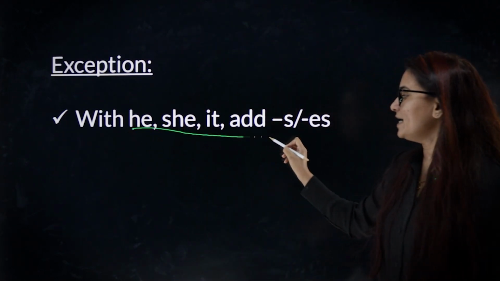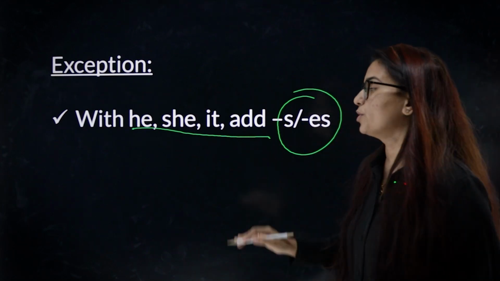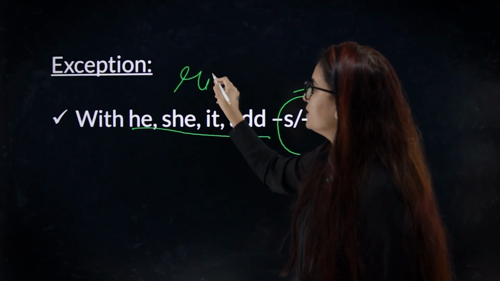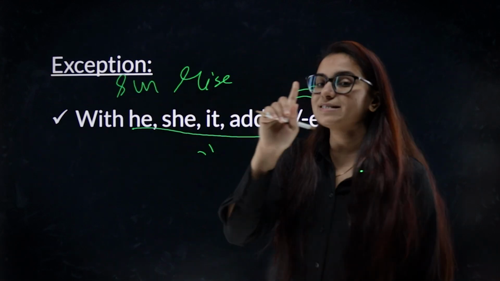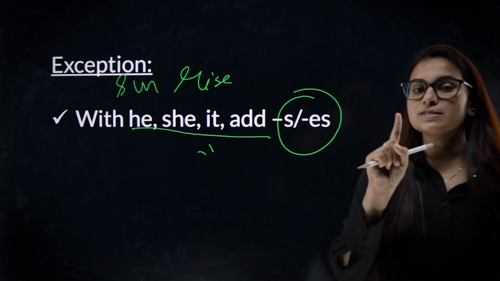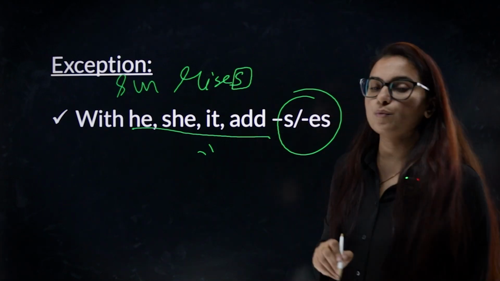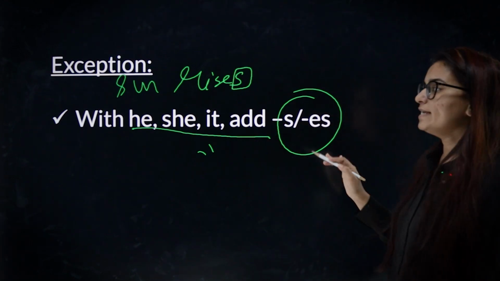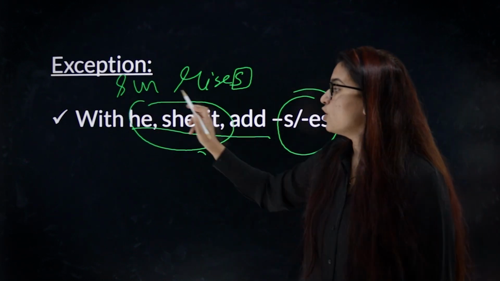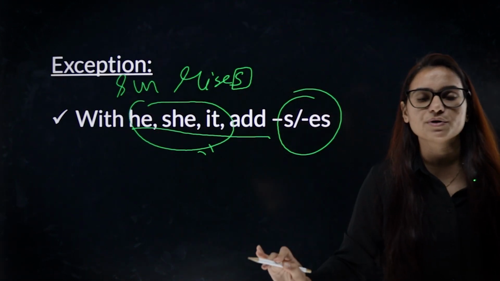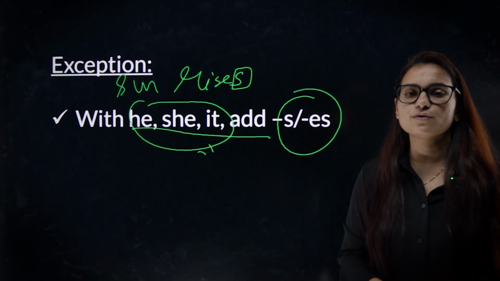With he, she, it, you will always add s and es at the end of the verb. So when I say rise, since we were talking about sun, which is only one, it's singular. There is only one sun, which is singular. So you have to put s or es at the end of the verb. So whenever you have he, she, it, or any singular noun, any singular subject, you will put s and es at the end of the verb.